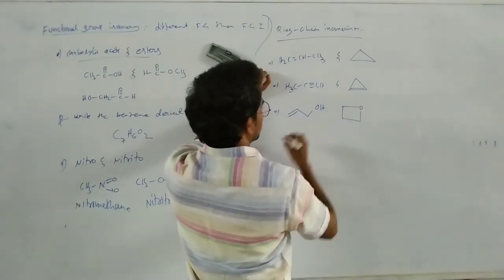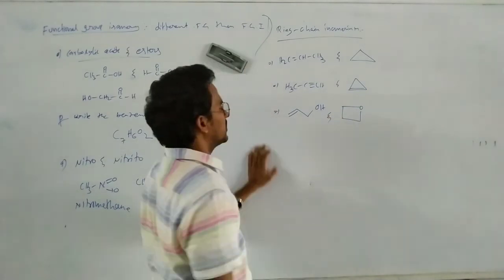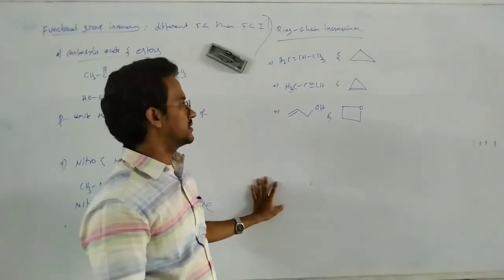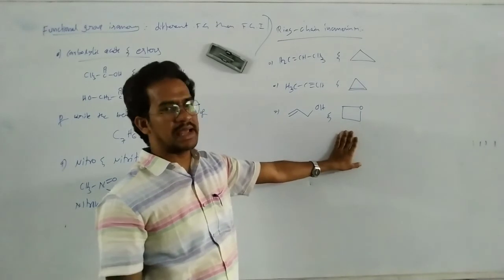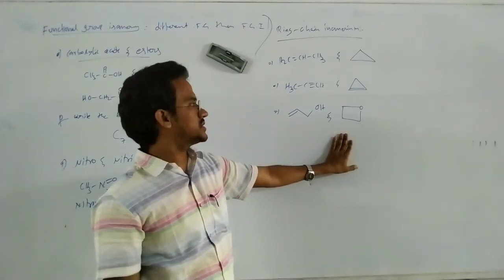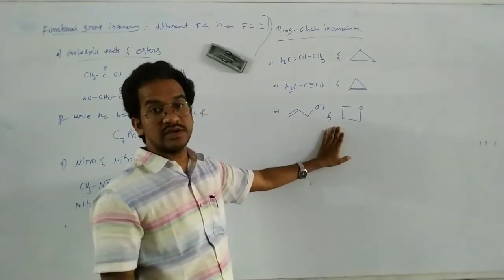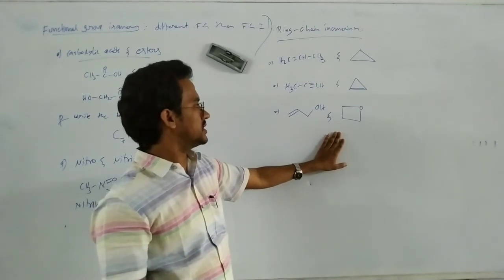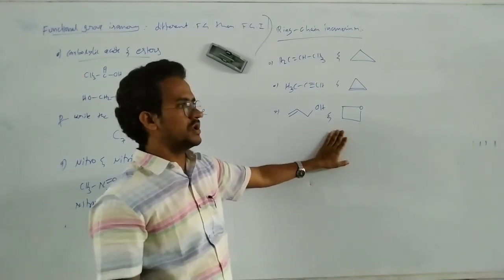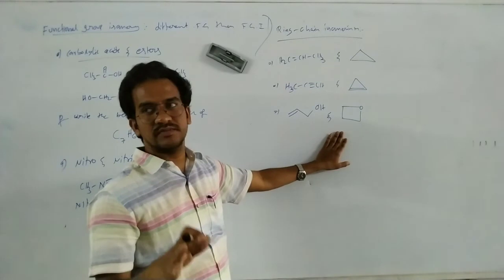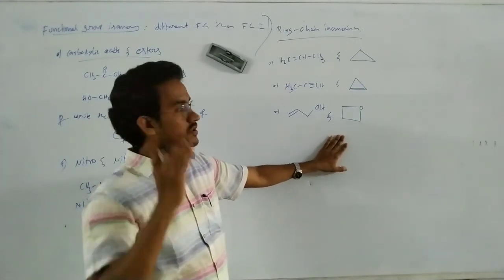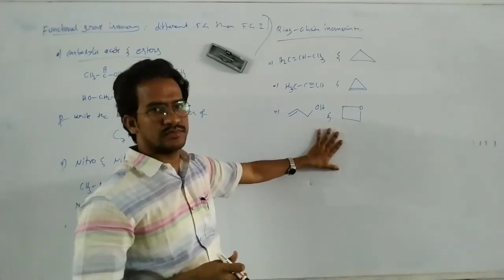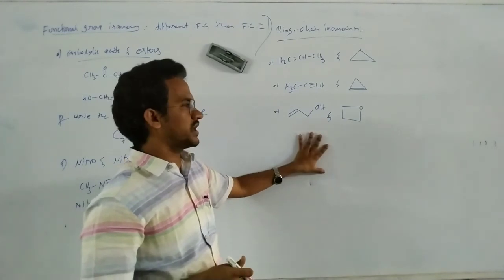Now this one, same molecular formula, you can check. Unsaturated alcohol, it is cyclic ether. Alcohol, ether. Same molecular formula, but way of representation is different. So then these are the ring chain isomers.